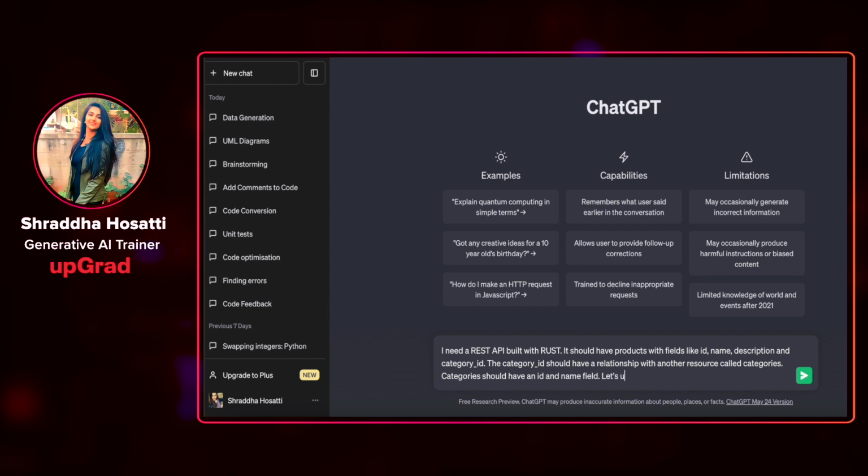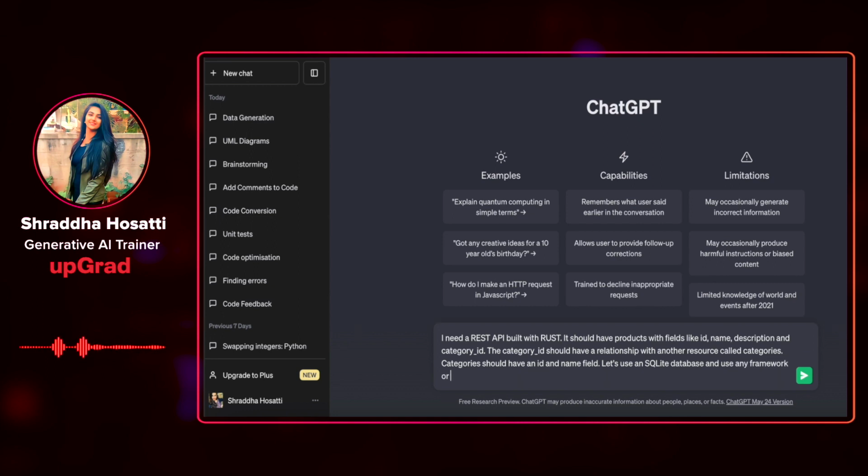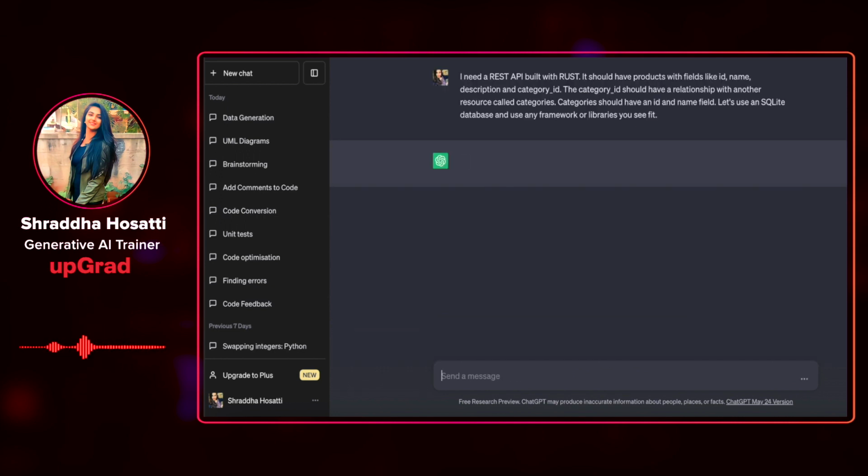Let's use an SQLite database and use any framework or libraries you see fit. Let us see what ChatGPT gives us for this very detailed prompt.